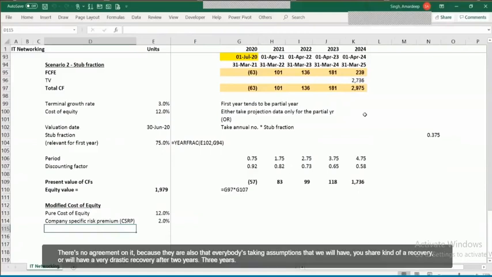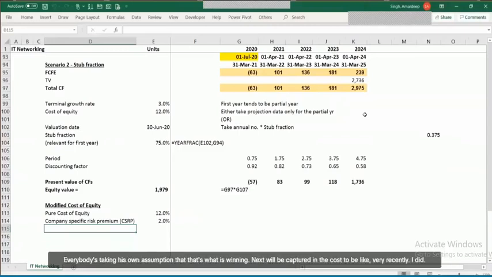There's no agreement on it, because there also the logic is that everybody is taking assumptions that we will have a U-shaped kind of a recovery, or we'll have a very drastic recovery after 2 years, 3 years. Everybody is taking his own assumptions around it. That's why they're saying that we need to take an extra risk to be captured in the cost of equity.